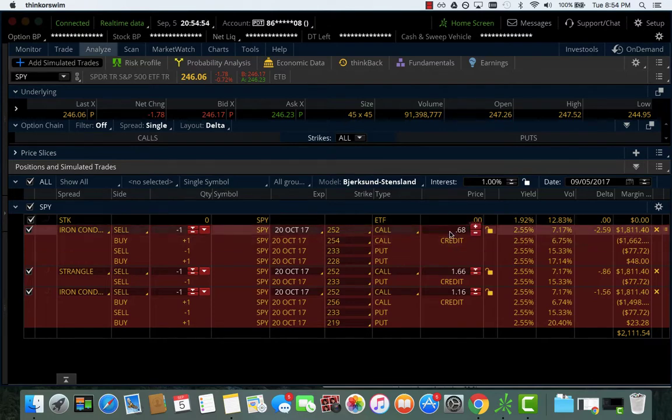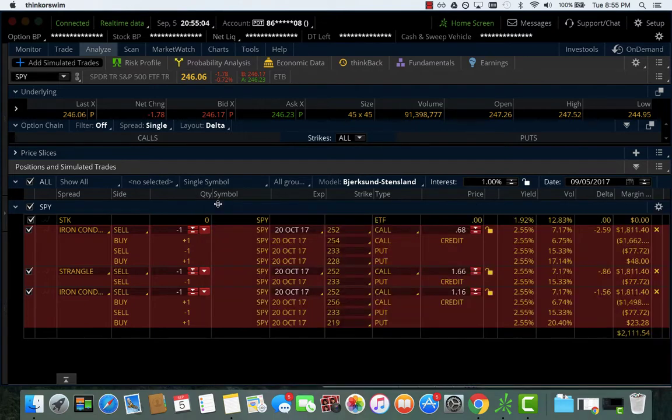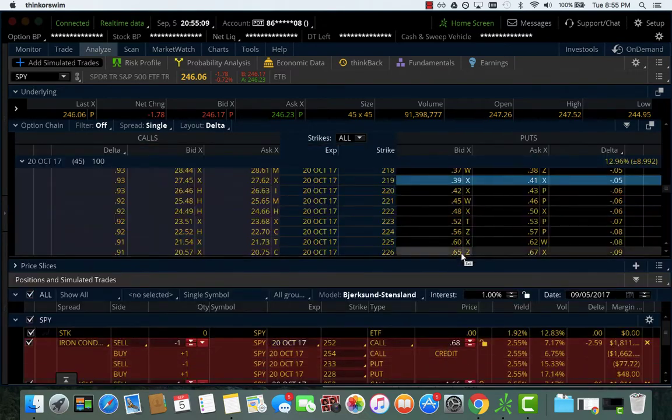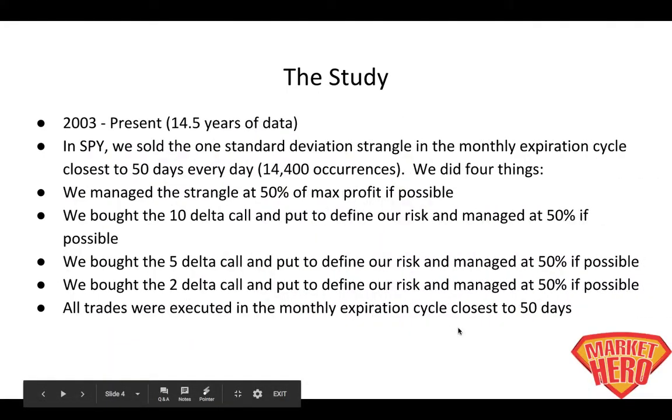When we bought the 10 delta put and call to define our risk, we're looking at a scenario where we can make $116, but our risk is almost double of what it was before, right? So that's what we did. And then the last thing we did, and again, we tried to buy that back at 50% of the max profit, was we went all the way out to the 2 delta put to define our risk.